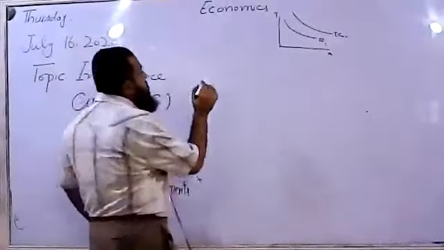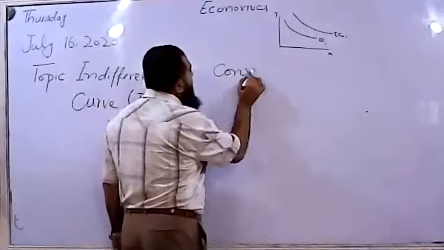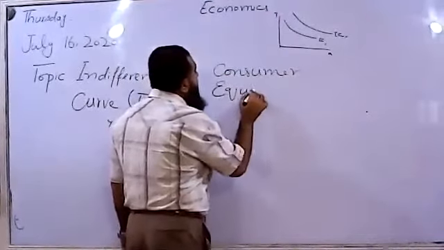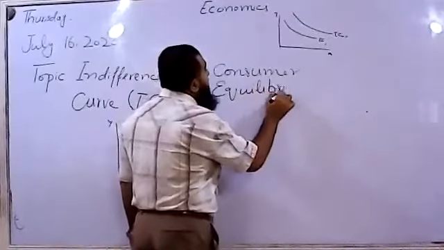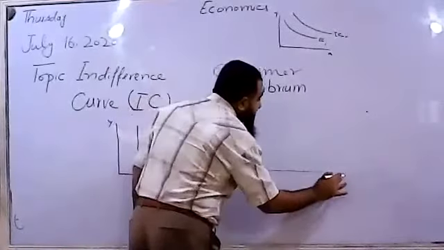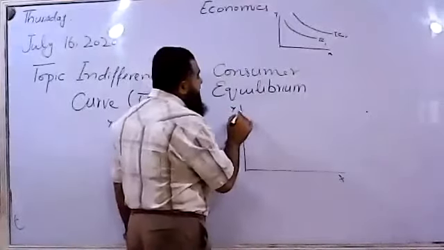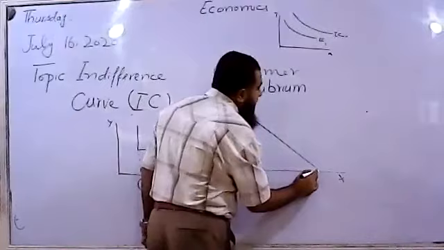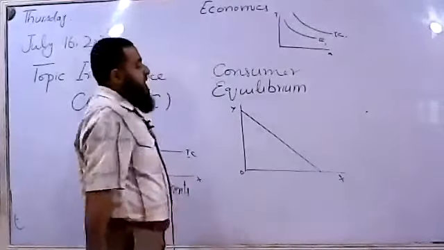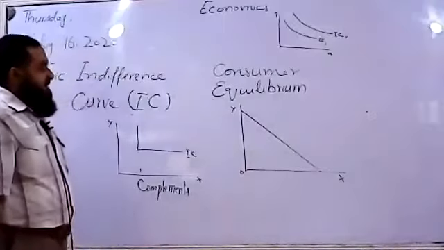Consumer equilibrium will be the point where his budget line makes a tangency condition with the highest attainable indifference curve. This is the budget line we studied in our last lesson.